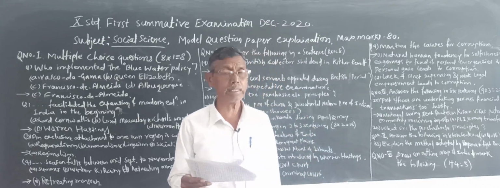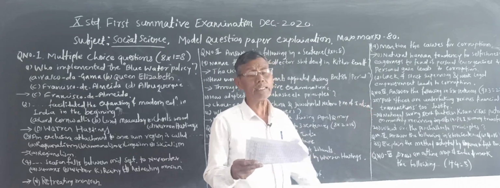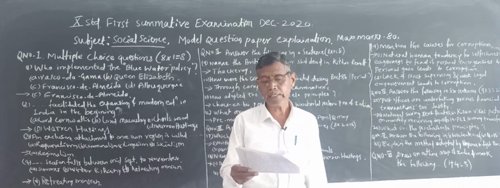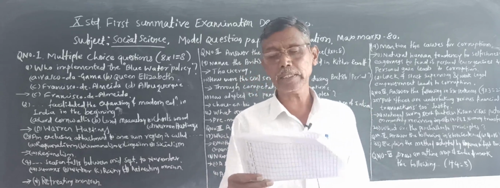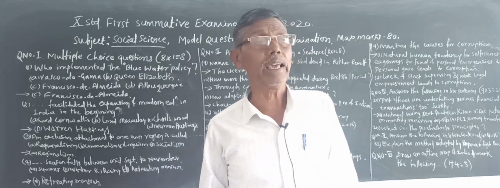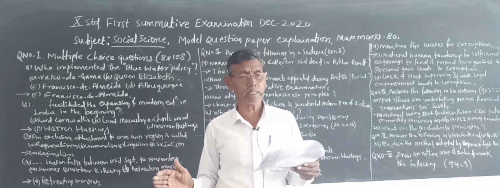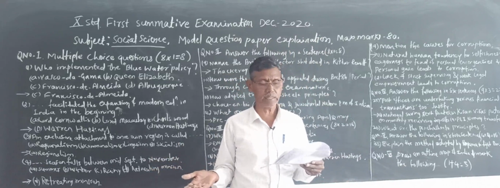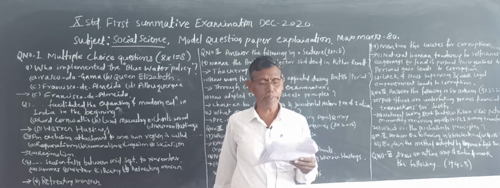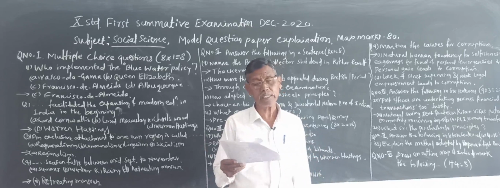Weak legal empowerment also leads to corruption, because there are no proper rules and regulations to punish the corrupt people.